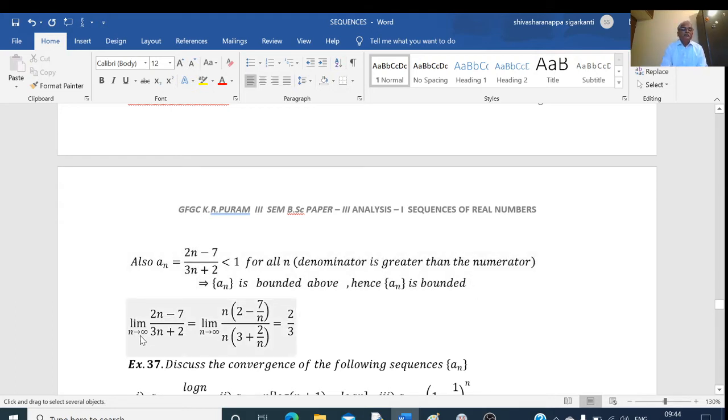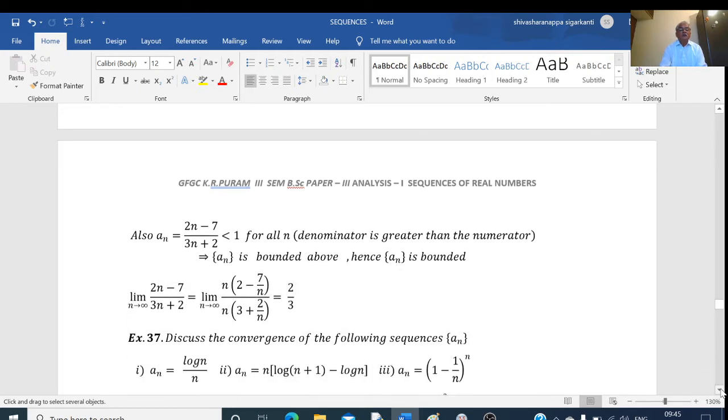Now, to find the limit as n tends to infinity of (2n minus 7) divided by (3n plus 2), we take n common as a factor: 2 minus 7 by n in the numerator, divided by 3 plus 2 by n in the denominator. The n gets cancelled, and as n tends to infinity, 7 by n tends to 0 and 2 by n also tends to 0. Numerator is 2 minus 0, which is 2. Denominator is 3 plus 0, which is 3. This is equal to 2 by 3. So 2 by 3 is the limit of this sequence.